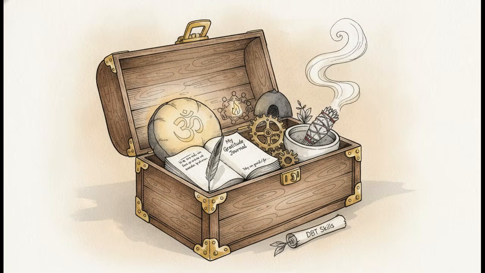Then we get to step 3, which focuses on building your actual toolbox. Instead of just generally saying, I follow a program, you select the actual actionable practices that keep you grounded on a daily basis. You can add a morning smudge, cognitive behavioral therapy exercises, attending a talking circle, or a daily gratitude journal straight into your custom toolbox. Each of these becomes a distinct, reusable tool that the system will remind you to lean on.